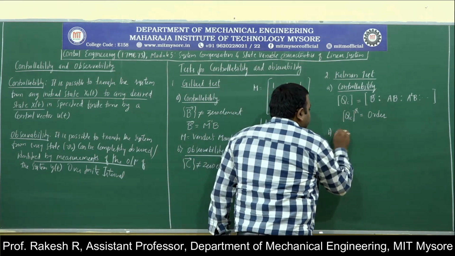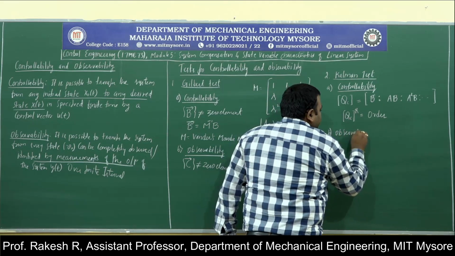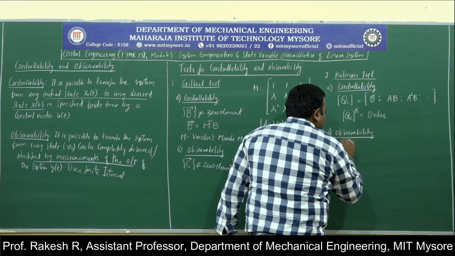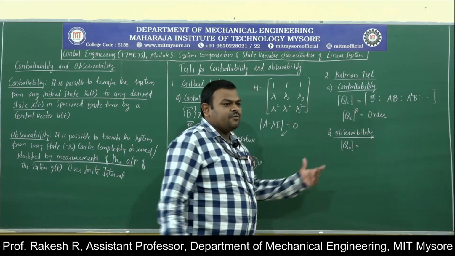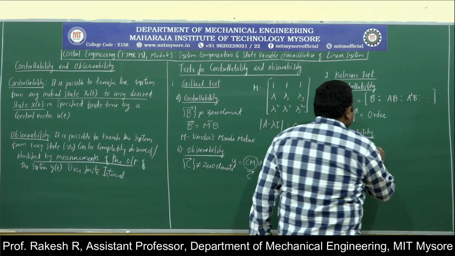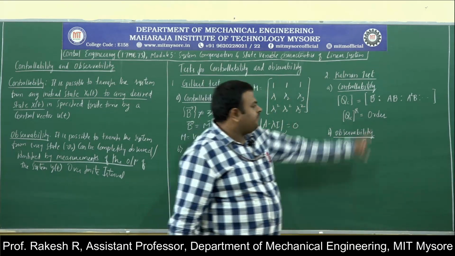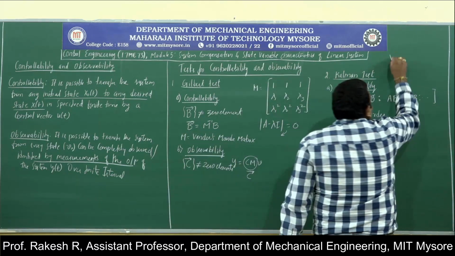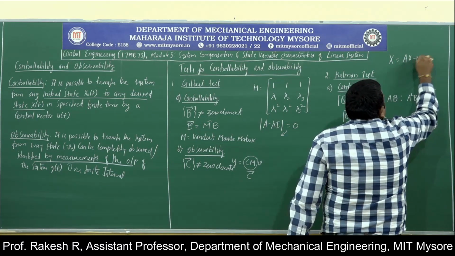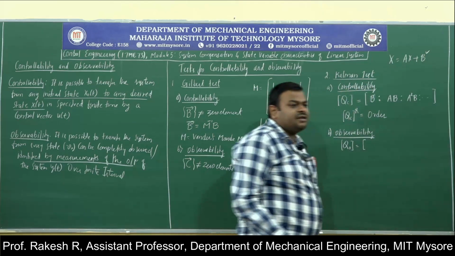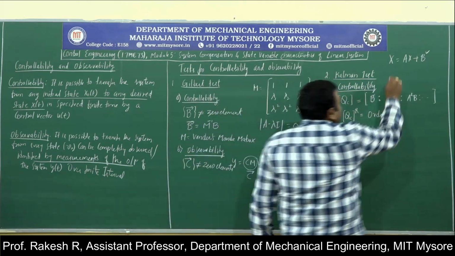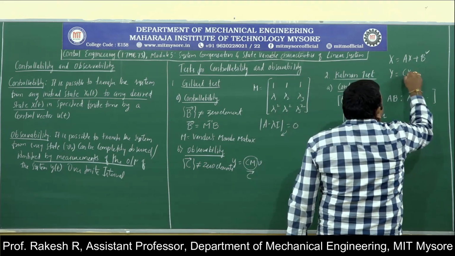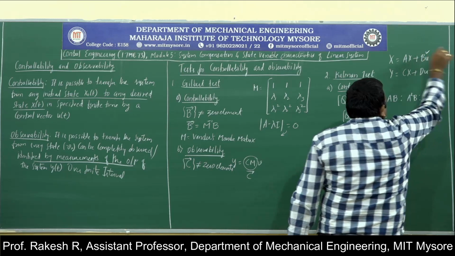For observability, the observable matrix Q0 will be, whenever we say controllability, we will take matrix B into consideration because that is corresponding to the state equation x dot is equal to Ax plus Bu. We will take this whenever it is controllable. If it is observable, we need to see the output, Cx plus Du.